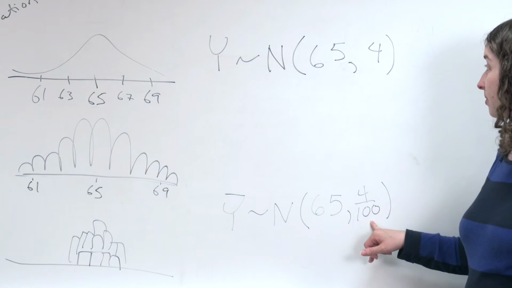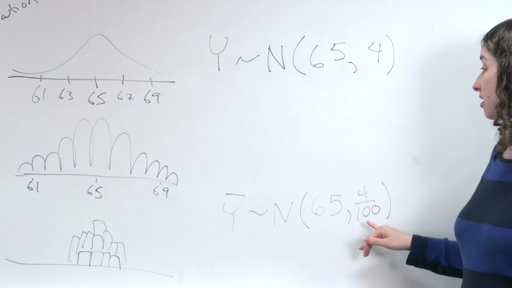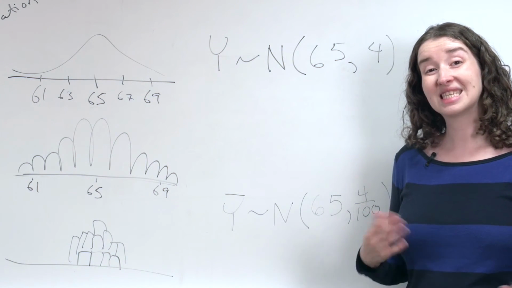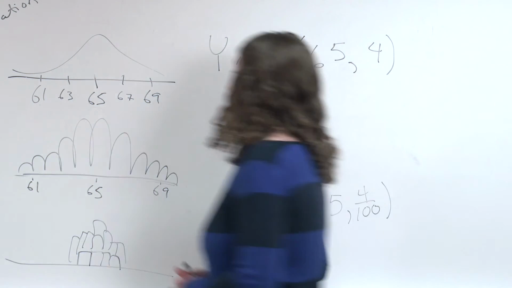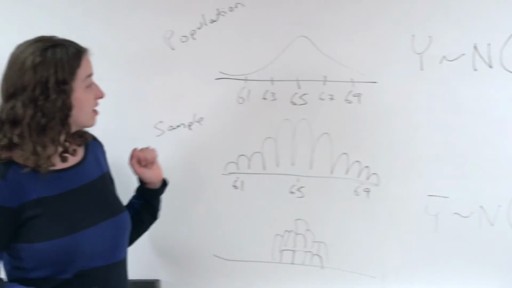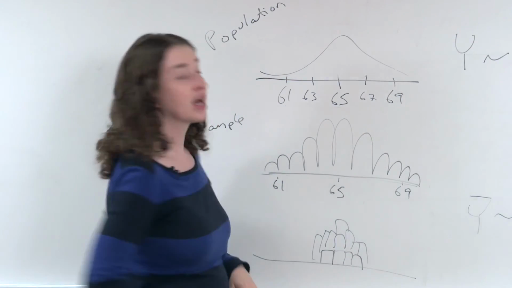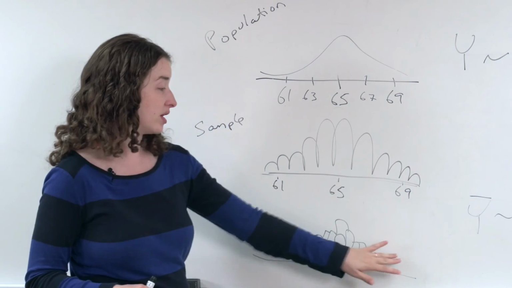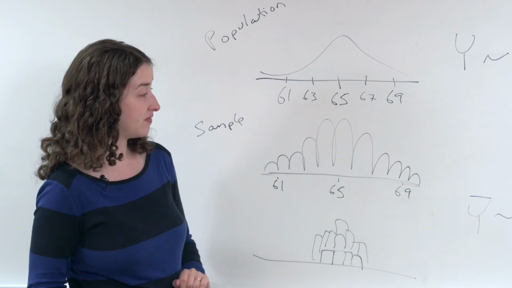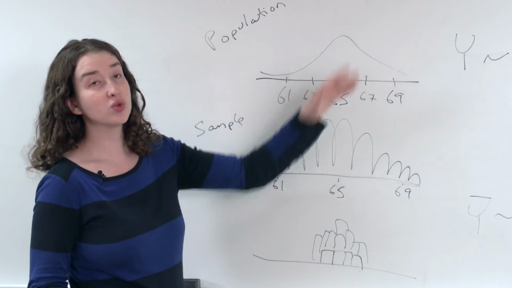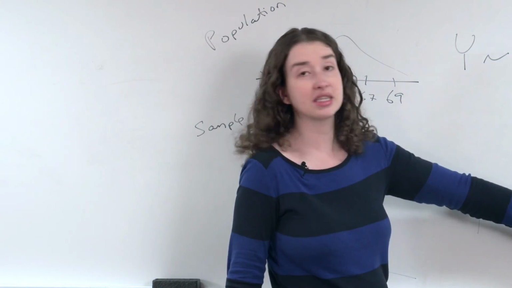Okay, what about this quantity? We said that the variance of women's heights in the US is perhaps 4, and here I've said that the variance of the sample means is 4 over 100. Where does that come from? Intuitively, we would not be surprised if a particular woman is 5'1" or 5'9", but we would be really surprised if the average of 100 women's heights was 5'1" or 5'9". The amount by which the sample means deviate from this average of 65 should be a lot less than the amount by which an individual woman's height deviates from 65. So we're happy that this variance is smaller than this one, because that makes intuitive sense.